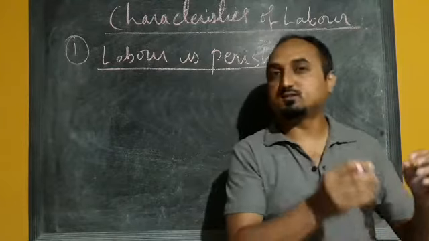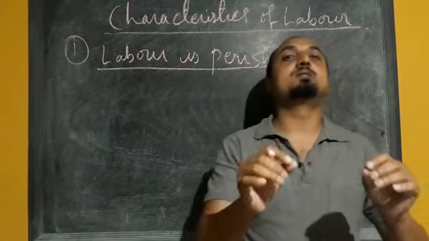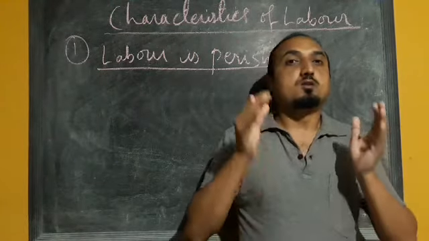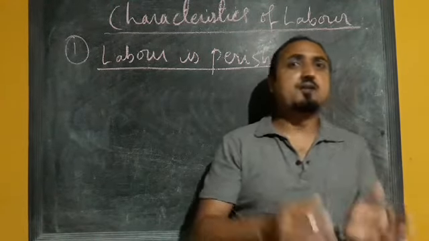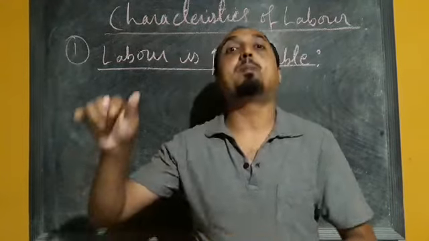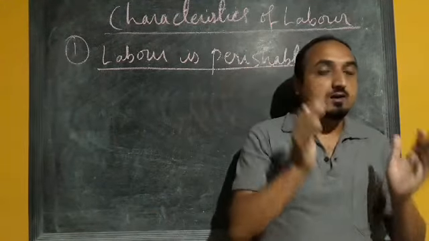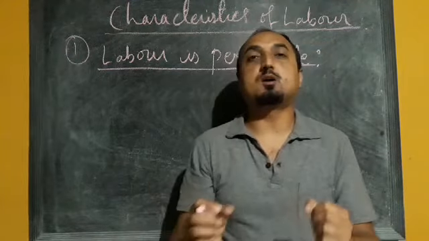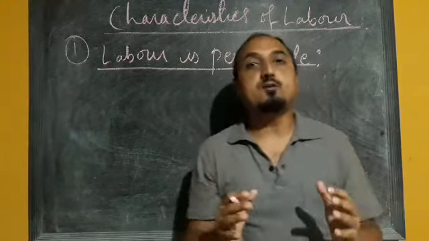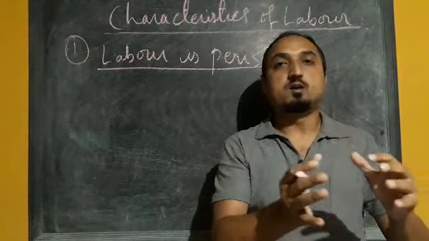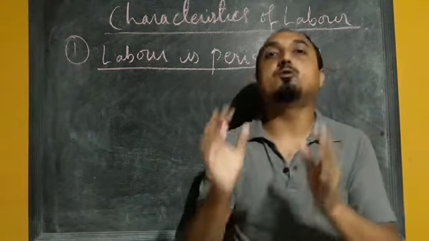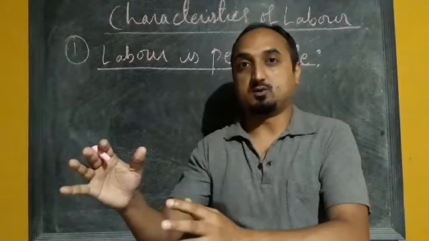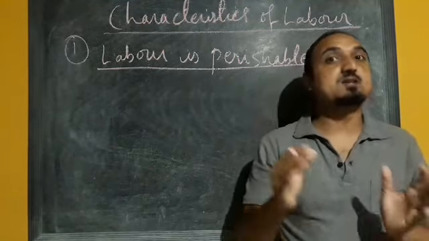Especially it happens in the case of vegetables, but here the concept is a little different. Here perishable means if the worker is not going for work on that particular day, then for that particular day his labor is wasted. Suppose I am a teacher, and if I am not doing any work related to teaching for that particular day, my labor for that day is wasted. So that is called perishable.